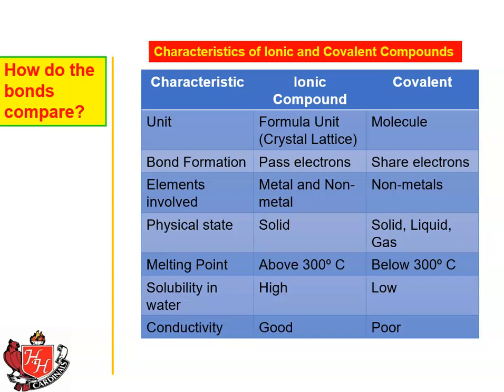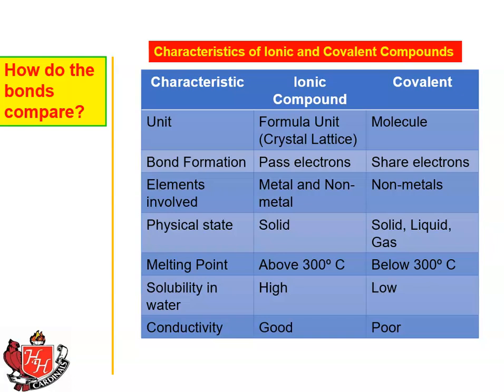It's like an apartment. You can't rip it out of the apartment building, or it's like a brick in a brick wall. You can't rip a brick out of the brick wall. So it's a unit of the crystal lattice structure, which is the overall structure of ionic bonds, but it's not a separate unit. It can't move freely.